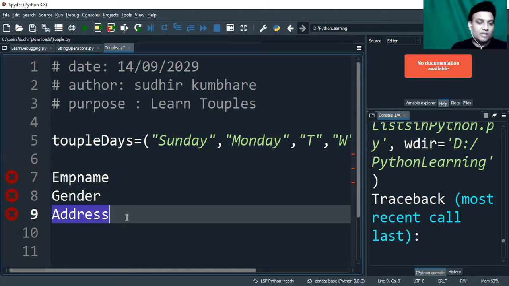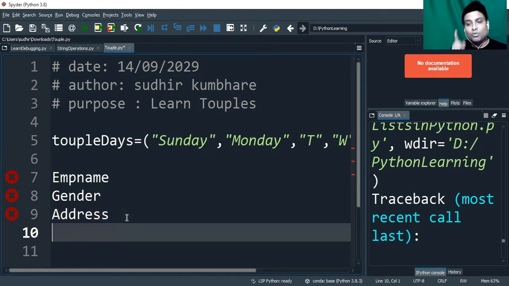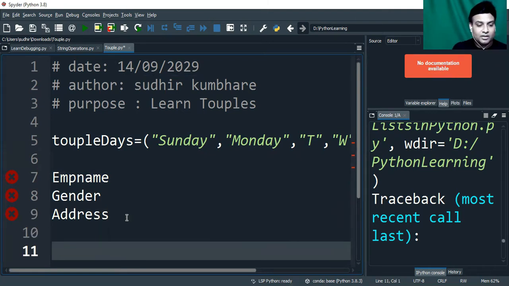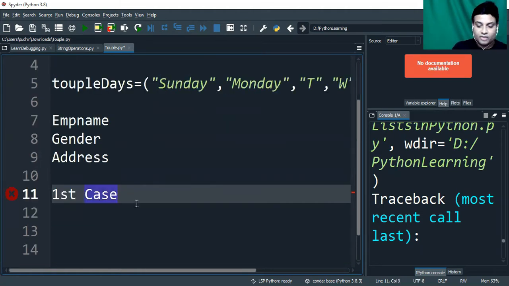Okay, so let's say this information is stored in your database and you are going to display it on your web page. Now, I'm just trying to explain when you can use a tuple and in which scenario you should use a list. For example, let's say this information, similar employee name, gender, address, there is no difference, and this is the first case, suppose. Okay, first case. I hope you guys can see my screen.